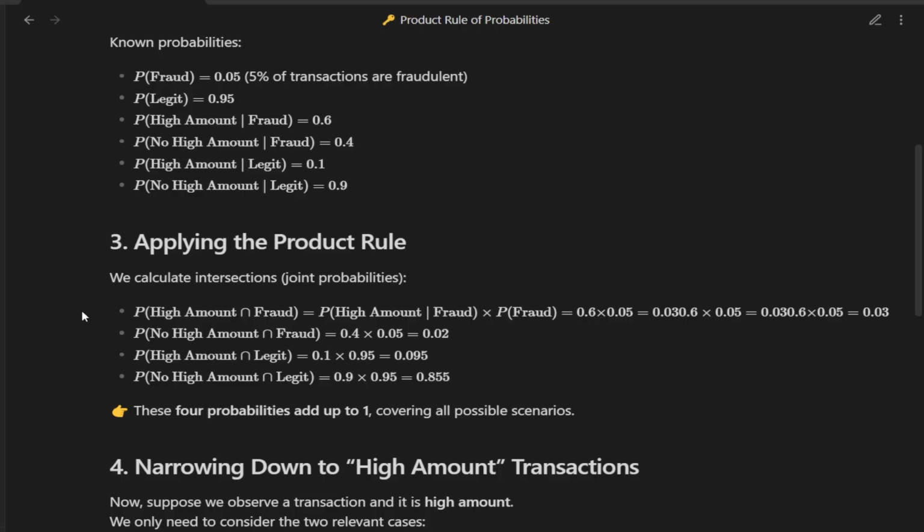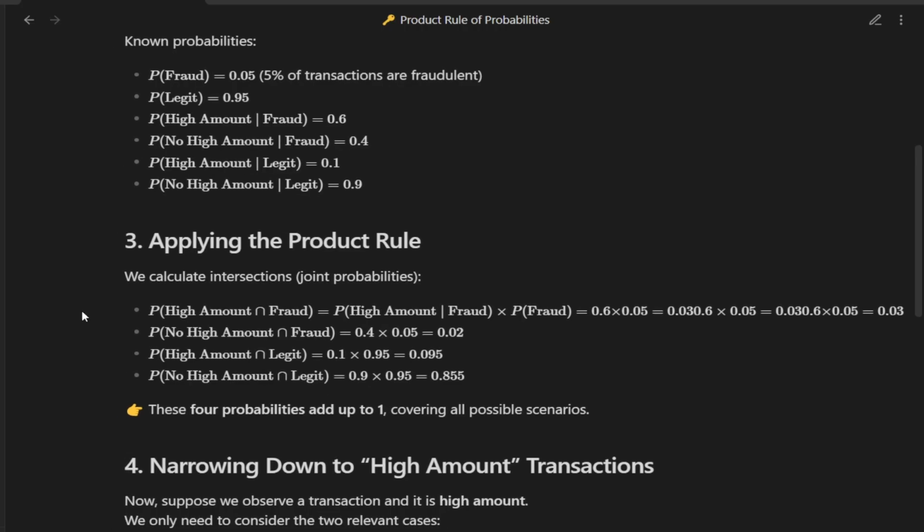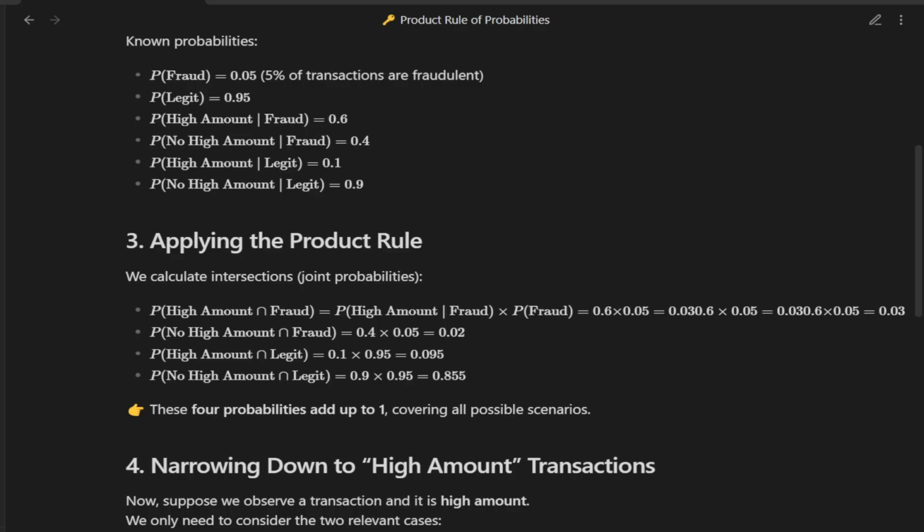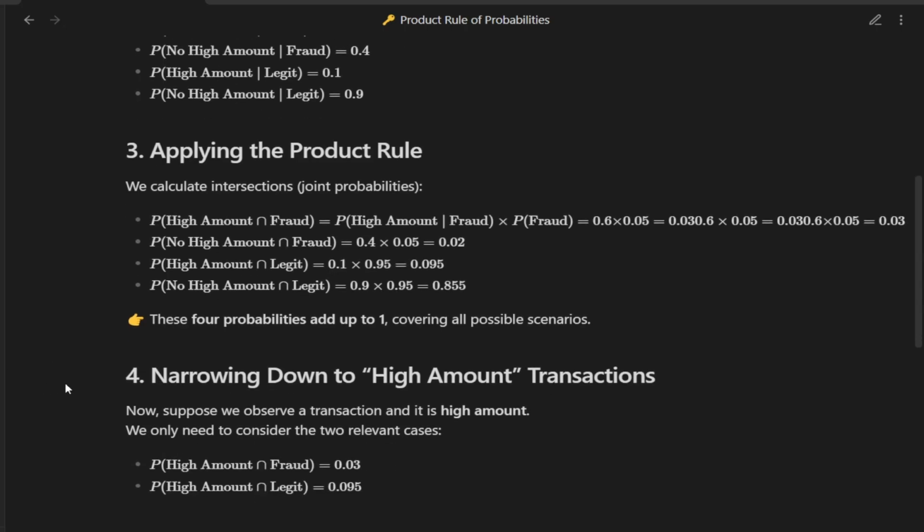Probability of fraud and no high amount equals 0.02. Probability of legit and high amount equals 0.095. Probability of legit and no high amount equals 0.855. Notice something interesting. If you add up all these four joint probabilities, they sum up to 1. That makes sense because together they represent all possible scenarios.